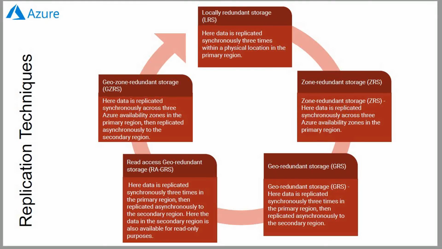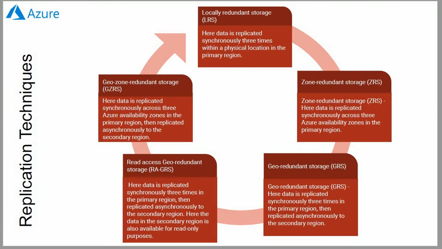Another thing we can discuss is replication technique. As per its name, it describes how you can duplicate your data in case of disaster recovery. Sometimes you want to store your data in multiple places, so there are different options available, like locally redundant storage, known as LRS.